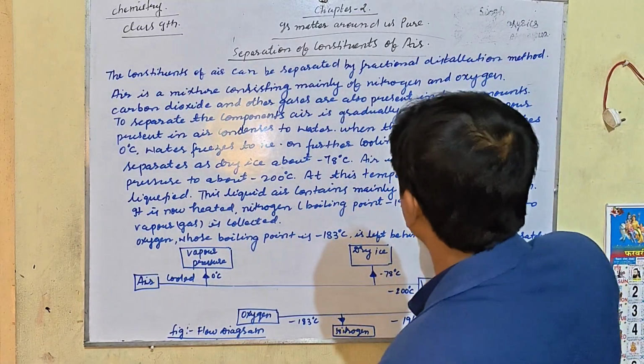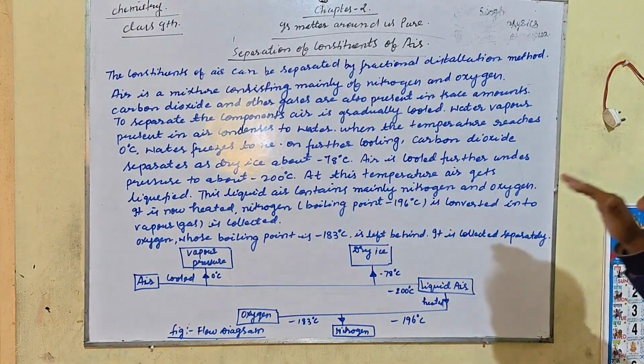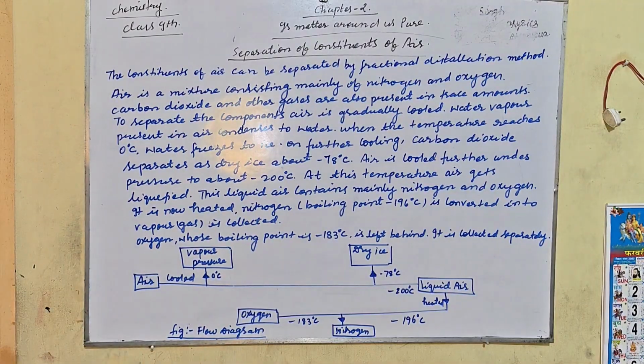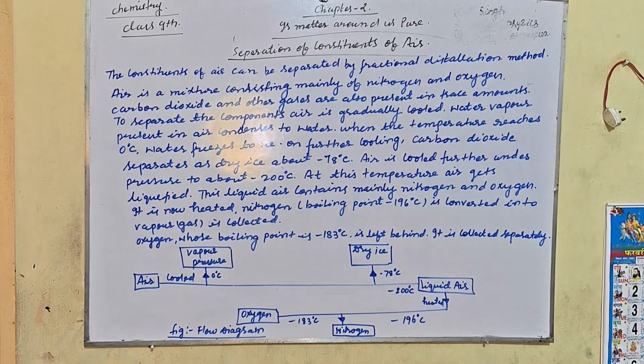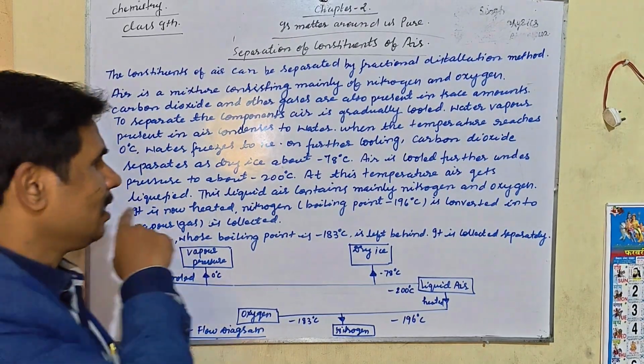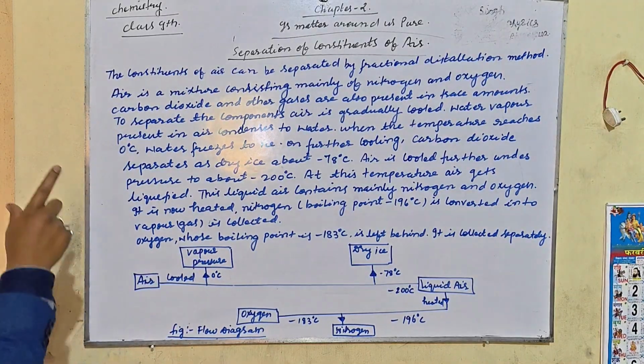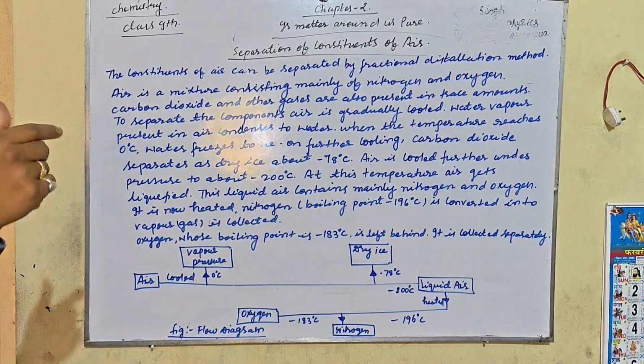The liquid air contains mainly nitrogen and oxygen. It is now heated. Nitrogen, whose boiling point is minus 196 degree centigrade, is converted into vapor and the gas is collected. Oxygen, whose boiling point is minus 183 degree centigrade, is left behind and collected separately. These are the steps of the separation of constituents of air.